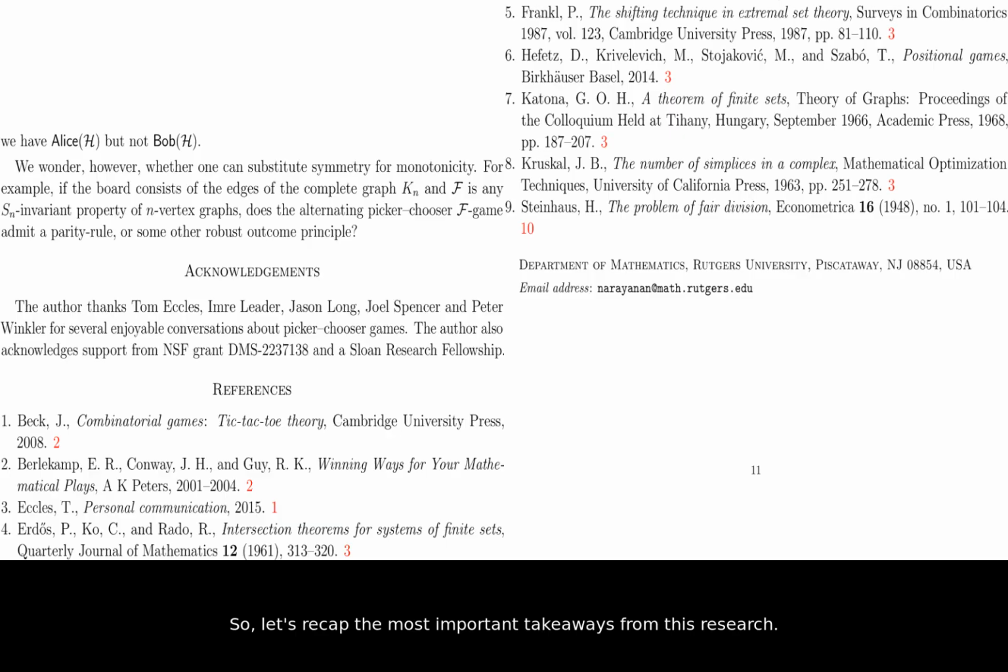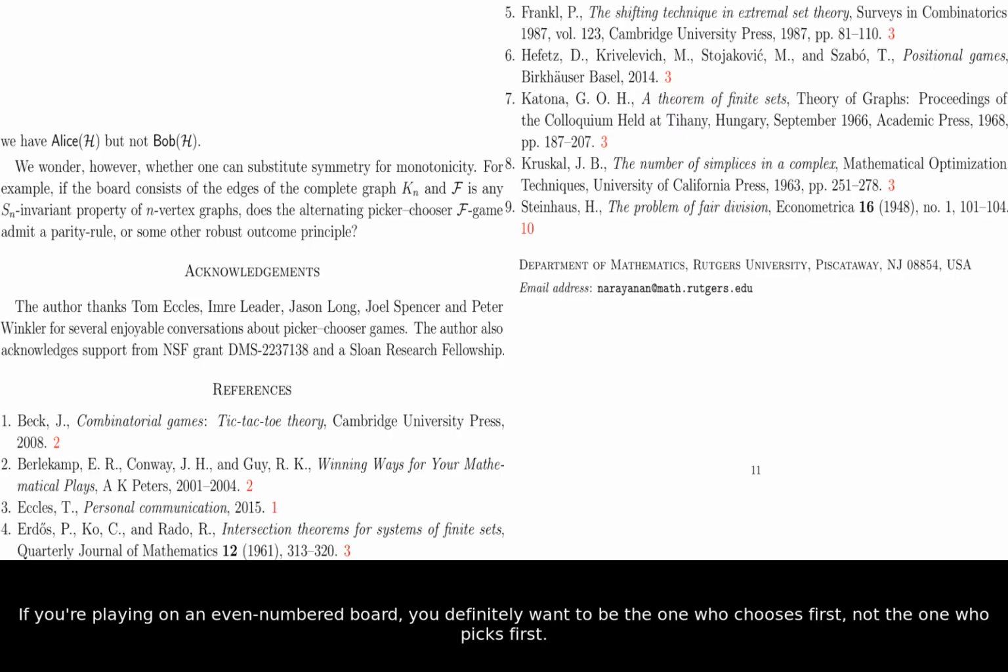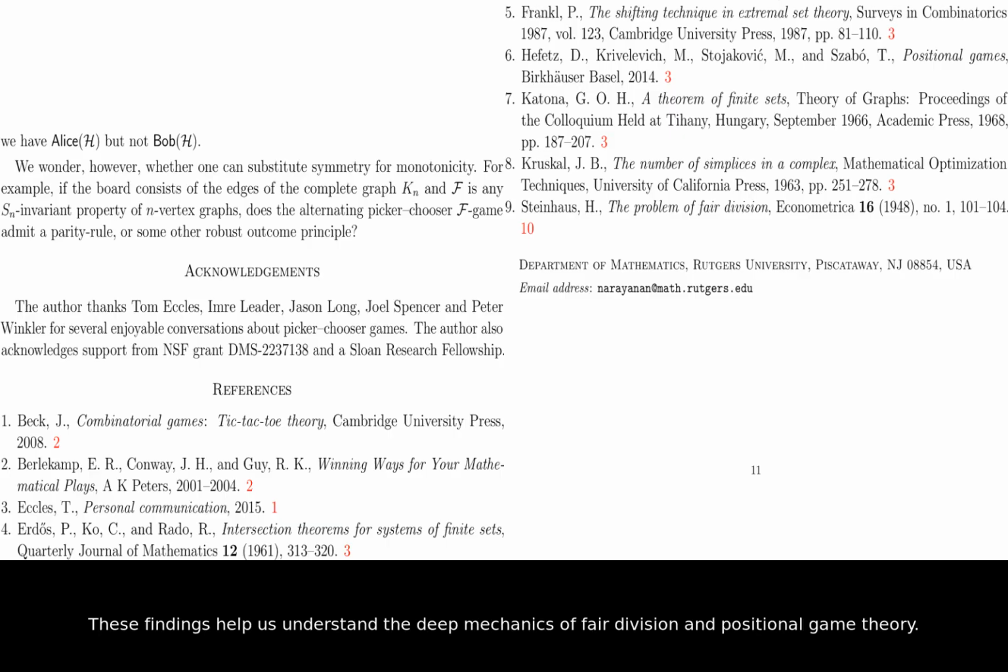So, let's recap the most important takeaways from this research. First, the role of chooser is often more powerful than the role of picker in alternating games. Second, the total number of items being divided determines who has the inherent mathematical advantage. If you're playing on an even-numbered board, you definitely want to be the one who chooses first, not the one who picks first. These findings help us understand the deep mechanics of fair division and positional game theory.